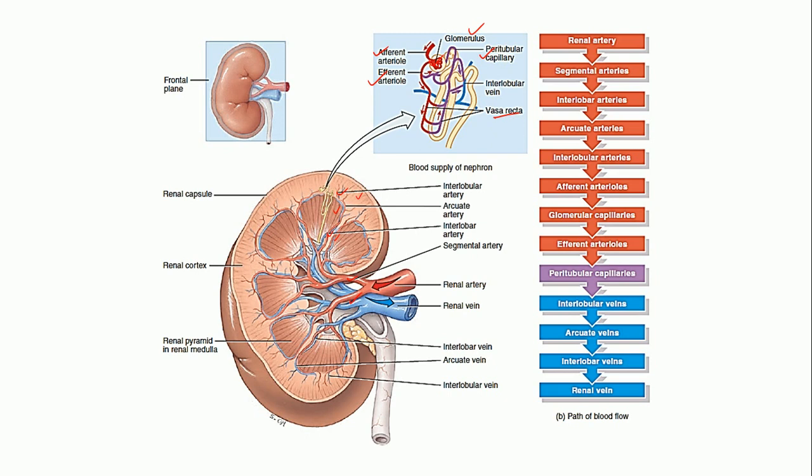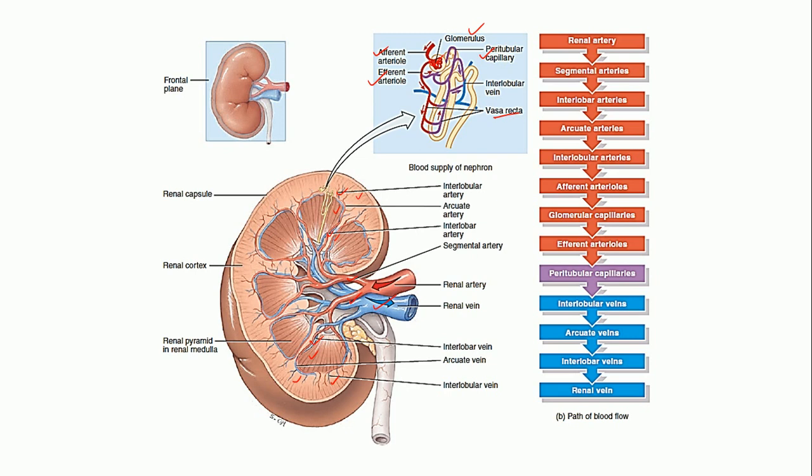Further, these peritubular capillaries will unite to form the interlobular veins. As it arches in between the medulla and the cortex, it is known as the arcuate veins. As it passes in between the lobes, it is known as the interlobar veins, which will again reunite to form a single renal vein, which will drain into the inferior vena cava.